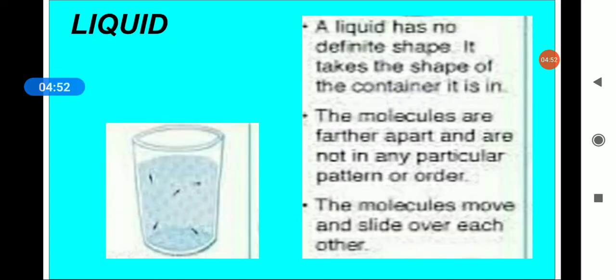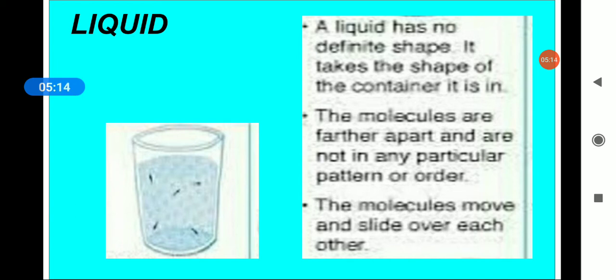Then come to the liquid. Liquids do not have a shape of their own. They take the shape of the container in which they are poured. If you pour water in a glass, it takes the shape of the glass. If you pour it in a bottle, it will take the shape of the bottle.